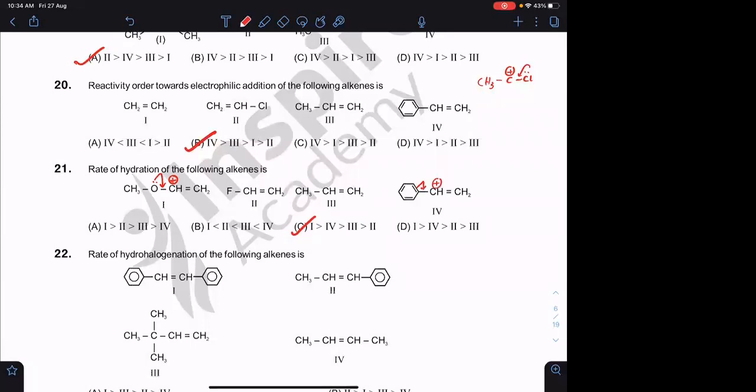Similarly, here we can give a similar explanation. This pi bond will be polarized onto this, and you will get the carbocation here, which is least stable because of the presence of the electron withdrawing group. So 1 greater than 4 greater than 3 greater than 2. Any doubt?